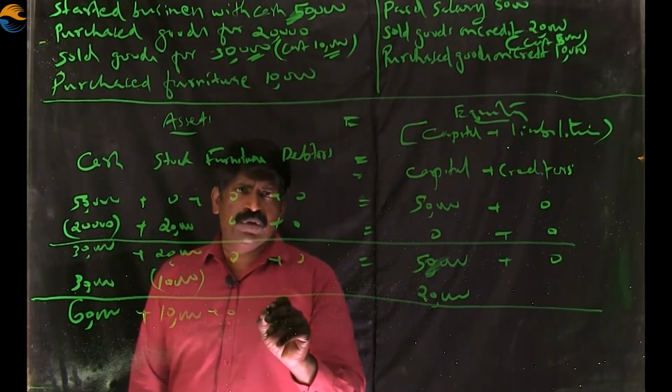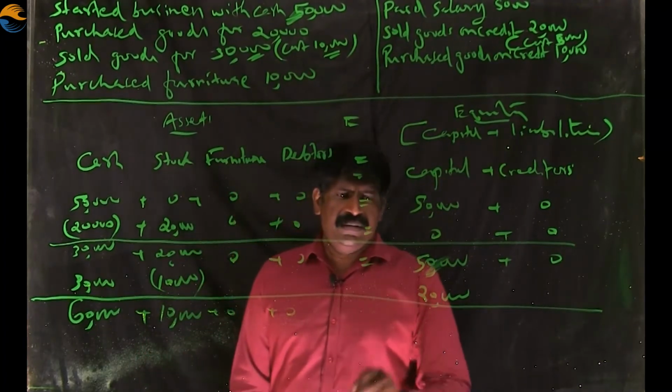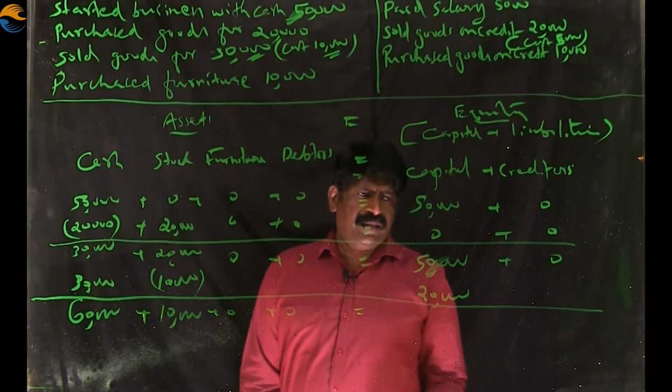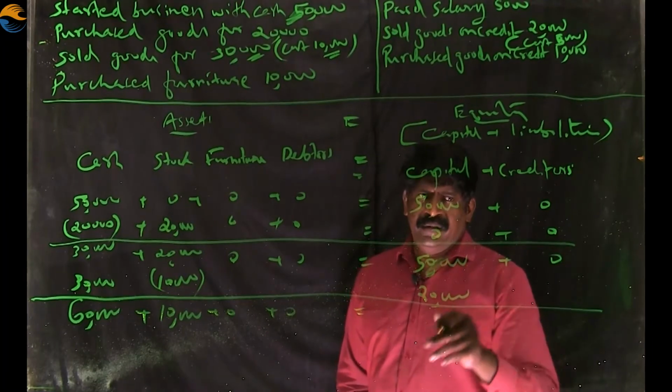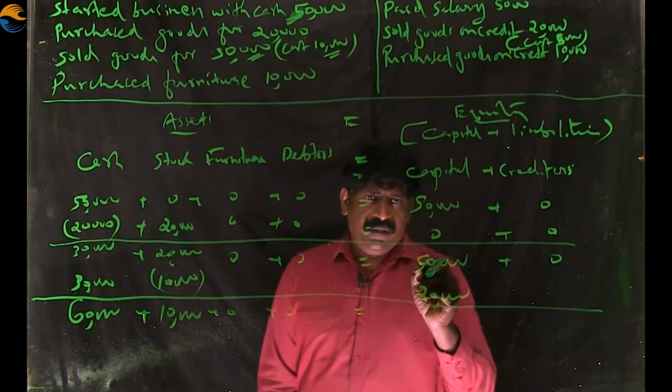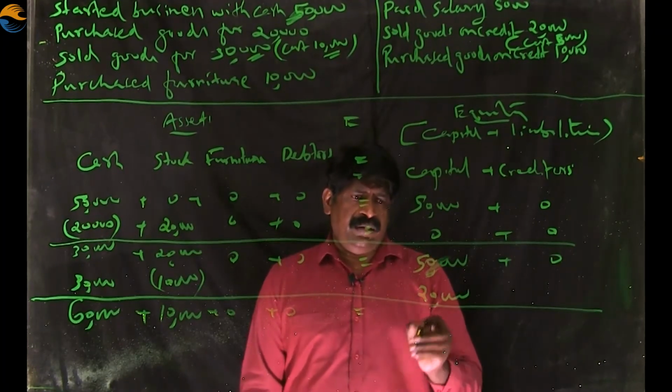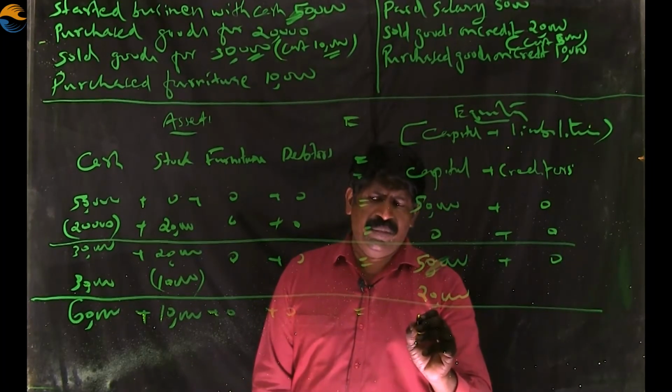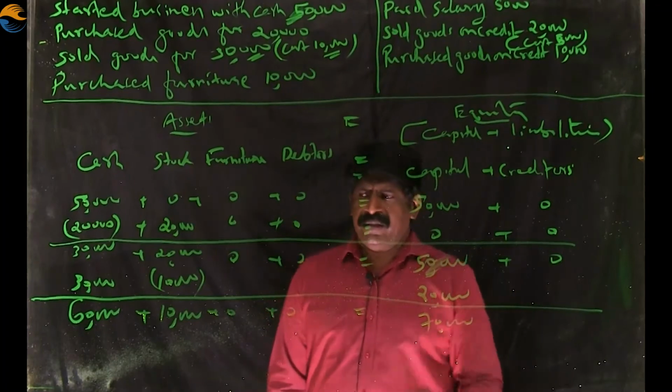But nothing happens to furniture and debtors. On the right side, already capital is there. We got 50,000 of capital, 20,000 profit by the sale of stock, and the total amount will be 70,000.